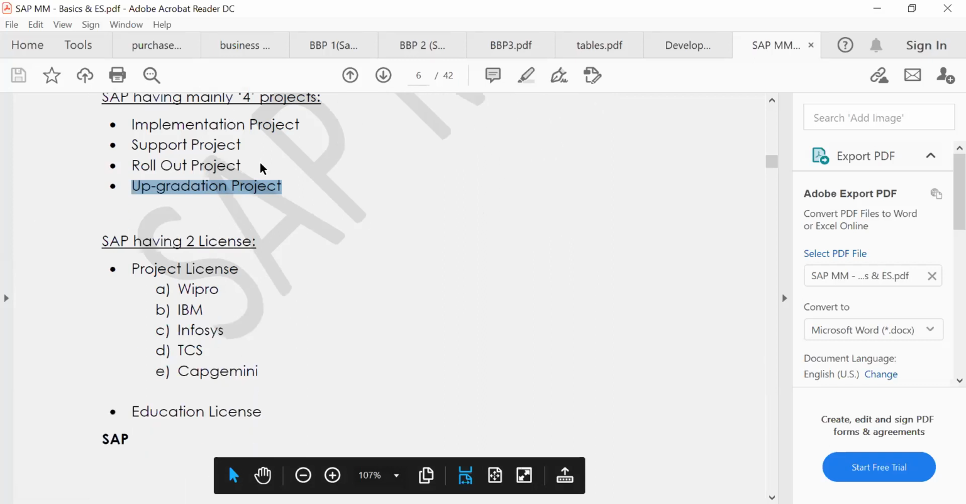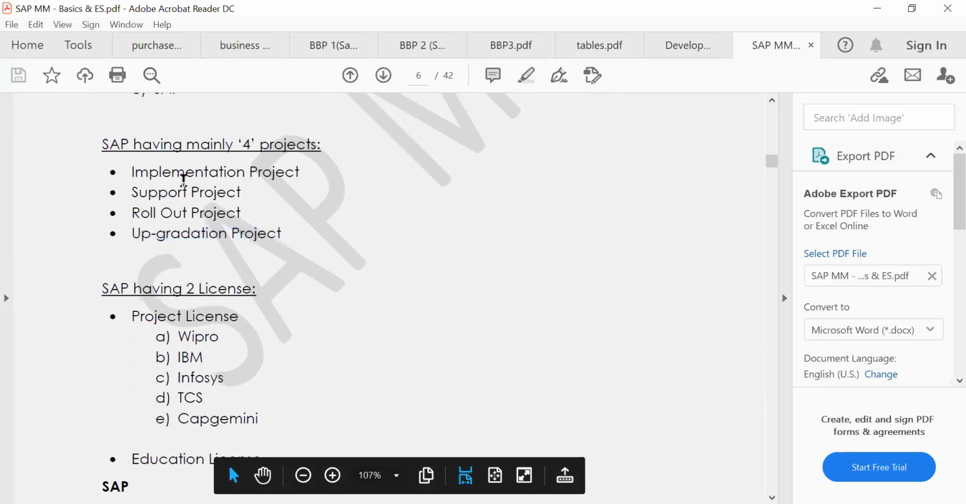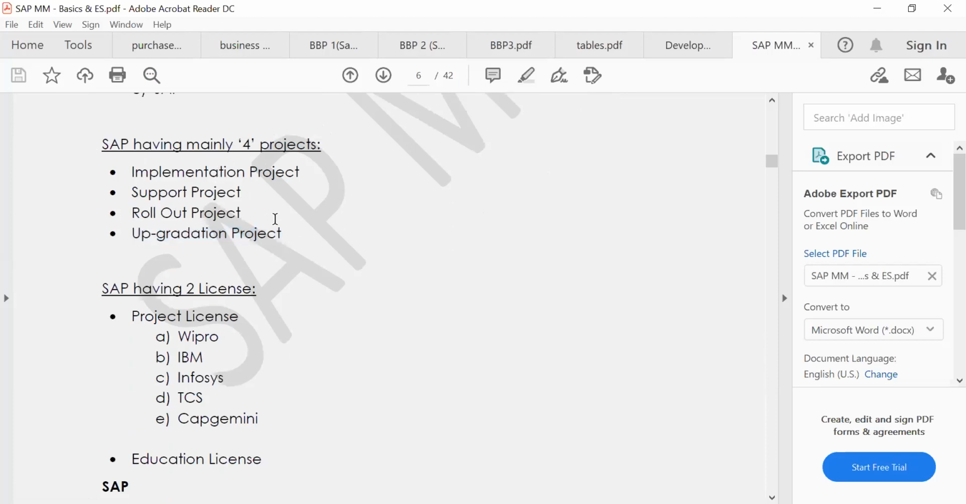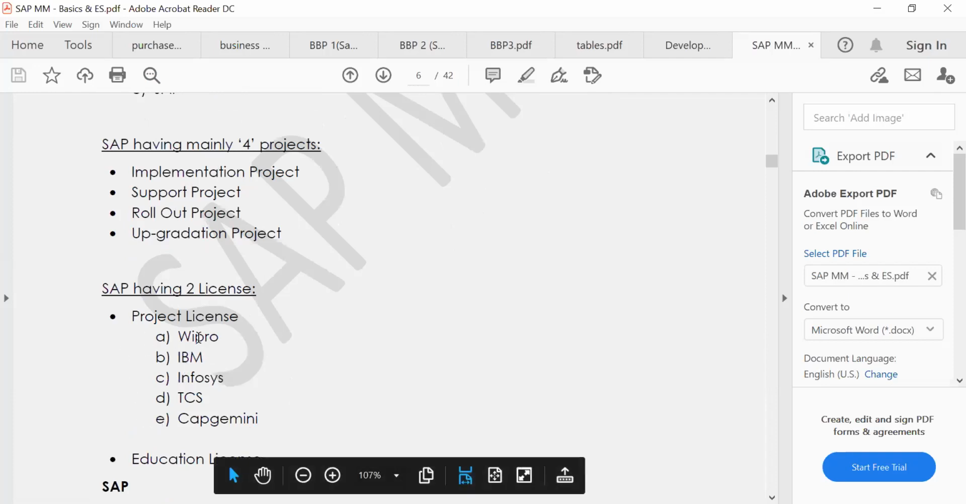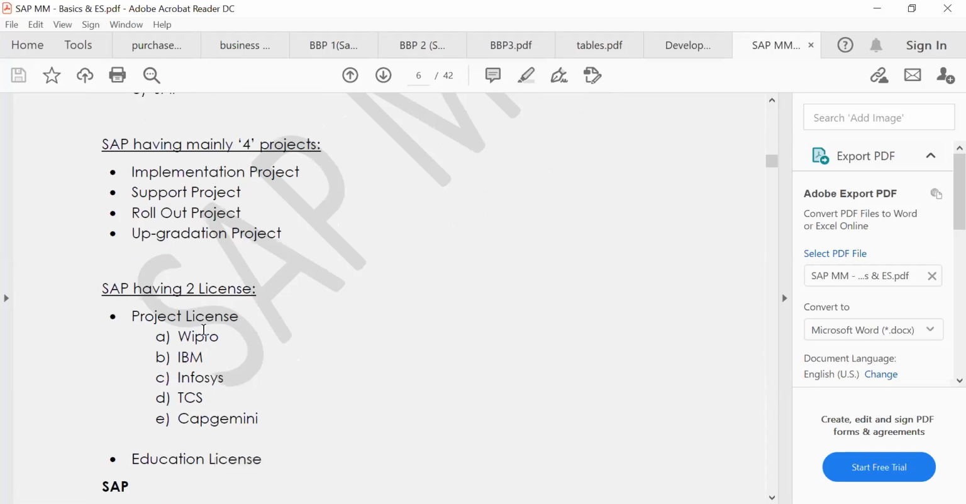So 2 licenses are there. For implementation, everything we need to do as a consultant, we need to have a license, right? SAP has given licenses to many companies. See here, Wipro, IBM, Infosys, like that. Many companies are there. They have given licenses to these people. Anyone cannot just go and implement SAP, right? Only a licensed company will go and implement, do the support, do the rollout.